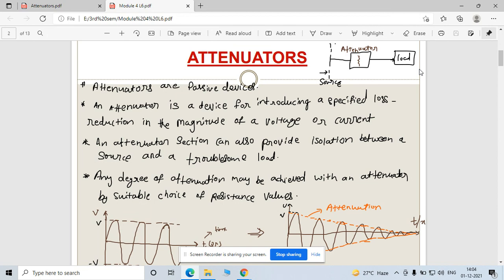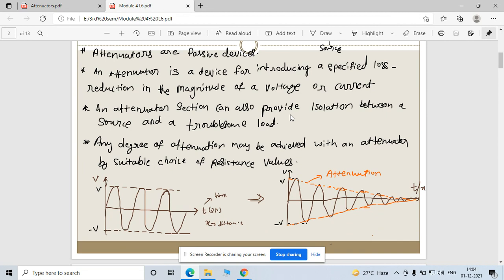So there is energy loss in this transmission. See here, this is your original waveform, which you want to transfer to your load end. But there are some losses, so you will not find this waveform at the load end. You will find that your waveform is reduced. But in this attenuation process you do not lose any message, only the magnitude of your signal.